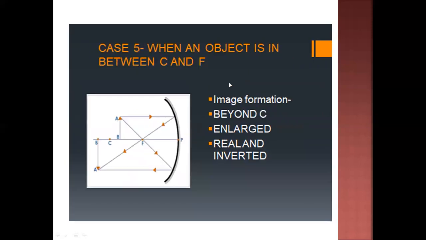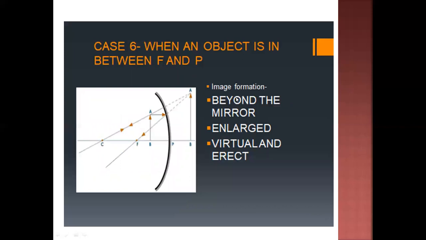In the next, when the object is in between C and F, again real and inverted, the image is inverted beyond C and enlarged. Only in one case, when the object comes between pole and focus, the image is virtual and erect. These are all the 6 cases of the concave mirror that we have already done many times on the board with the ray diagram.